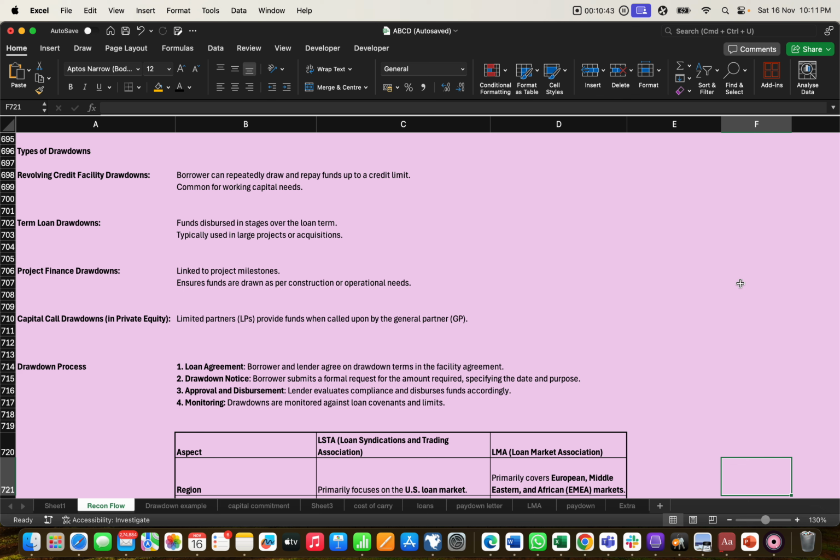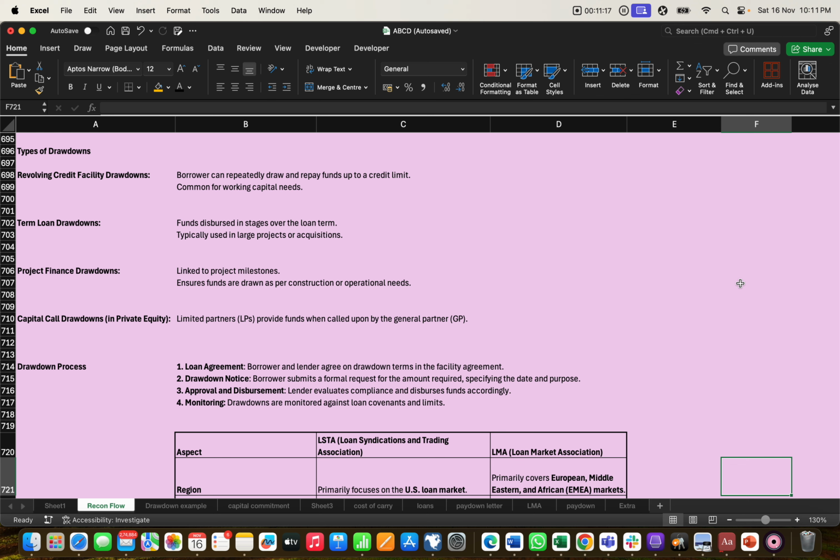The fourth type is the capital call drawdown. It is usually used in private equity, where the limited partner provides funds when called upon by the general partner. It is a term used when the general partner requires some money. In private equity, the limited partner will fill that gap and work on what the business requires. There is also a drawdown process.